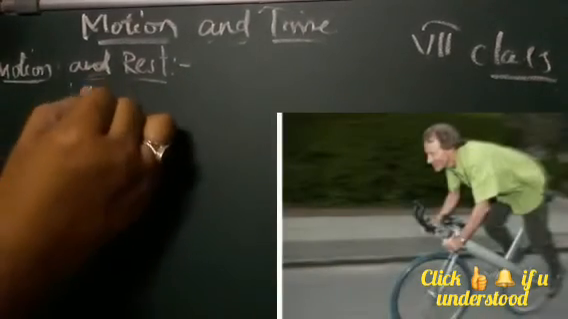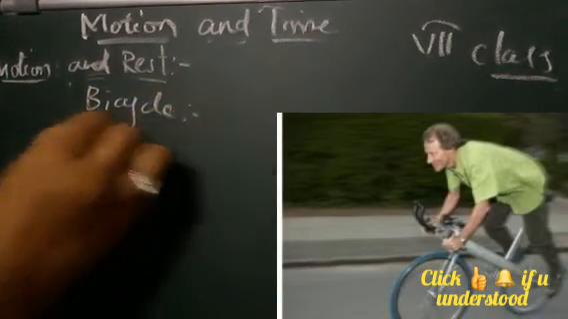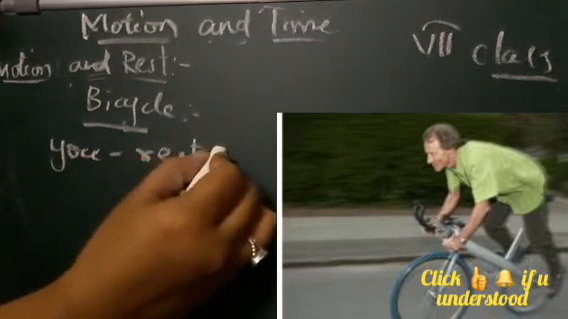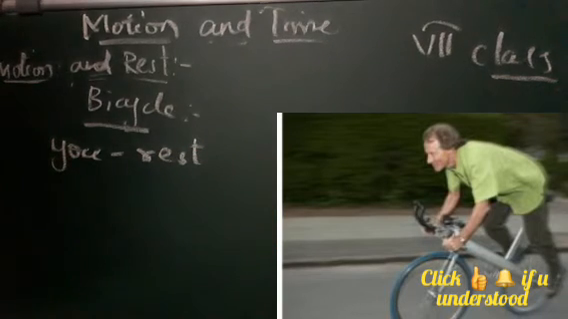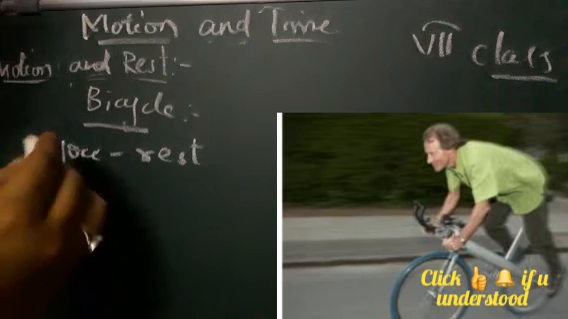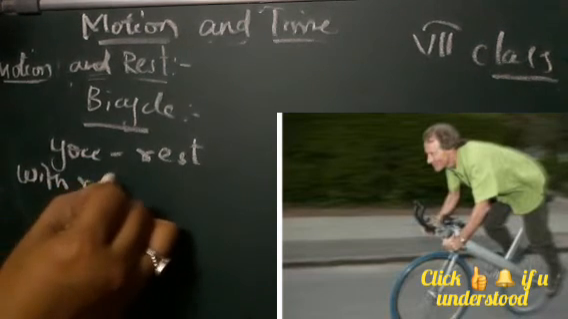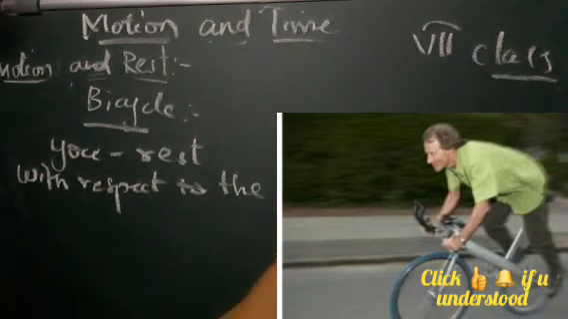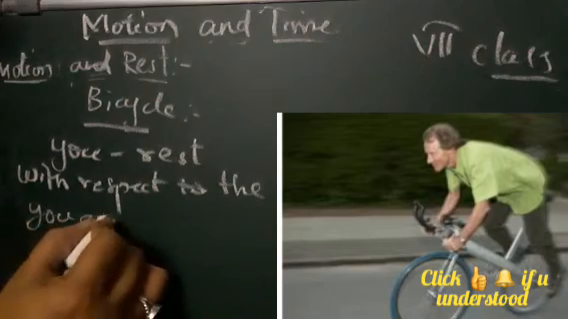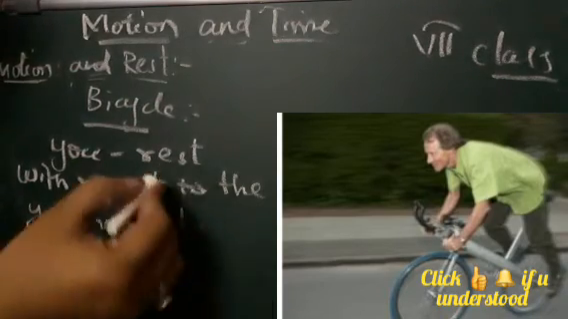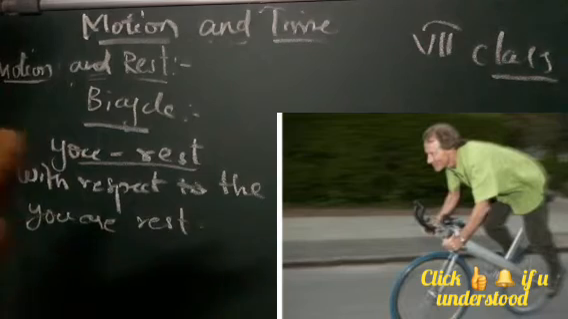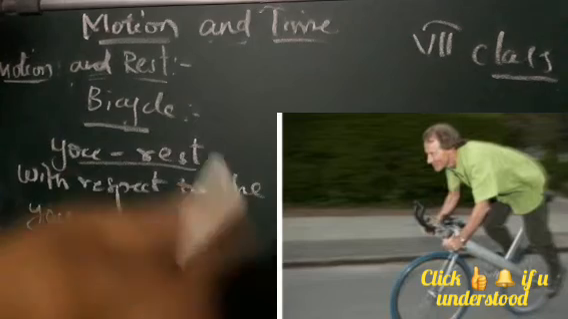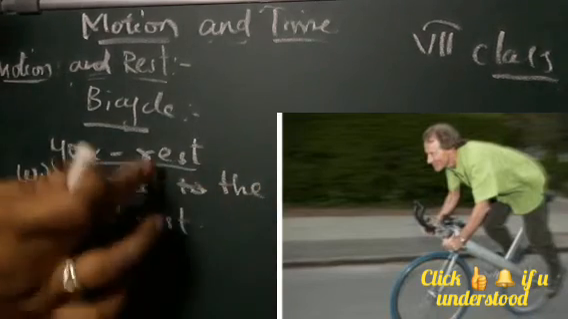One more example, if we take a bicycle. Suppose you are riding a bicycle. Okay, you are at rest according to the seat of the bicycle. With respect to the bicycle, you are at rest. Why are you at rest? Because you are sitting on it. You are not moving. You are sitting on the bicycle. So with respect to the bicycle, you will see that you are at rest.